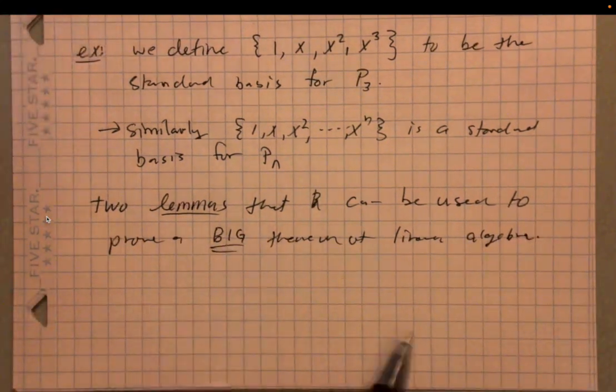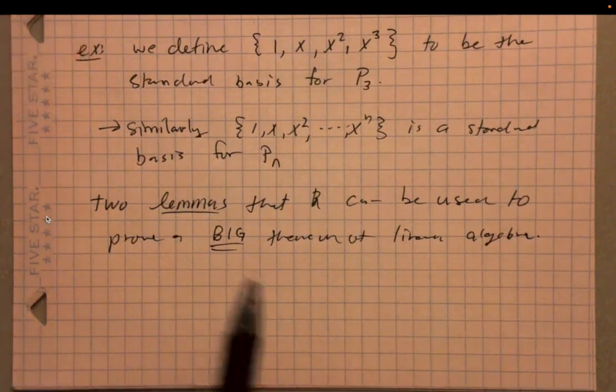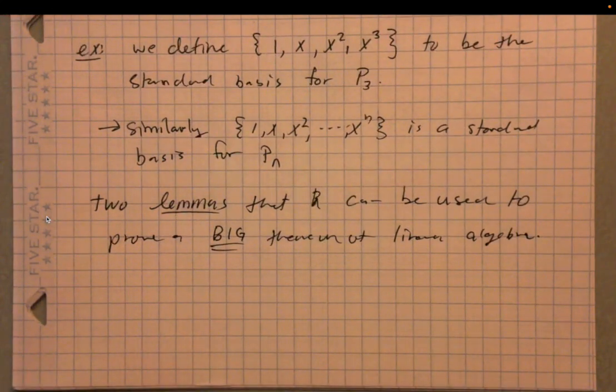Okay, and just in case you're not clear, a lemma is kind of like a little theorem. Frequently a lemma will emerge when you're trying to prove a big theorem. You might derive a portion of the big theorem's proof and write it as a separate theorem to be proven separately.